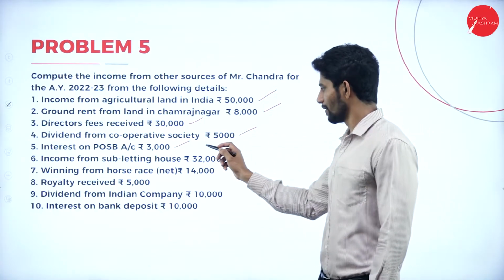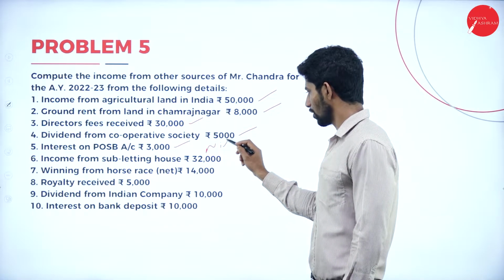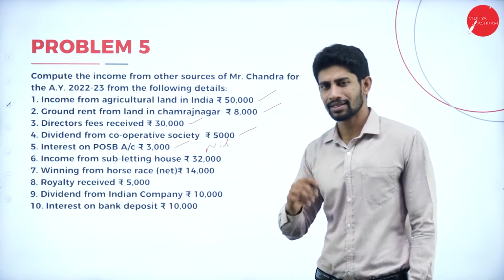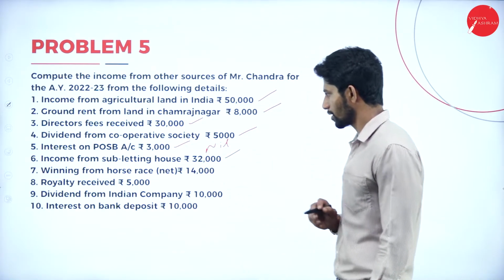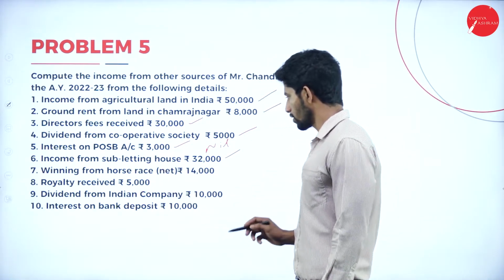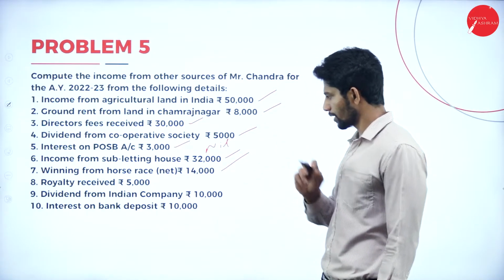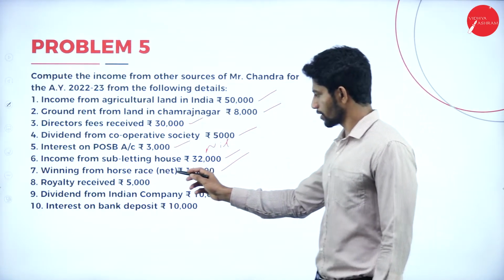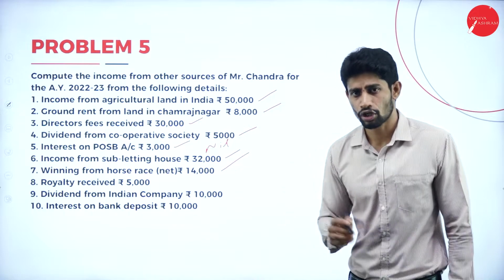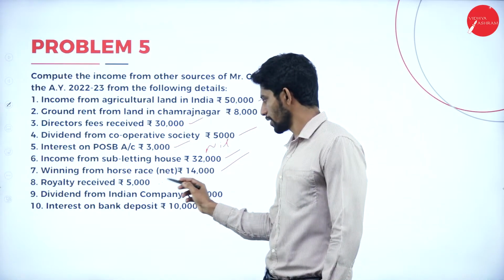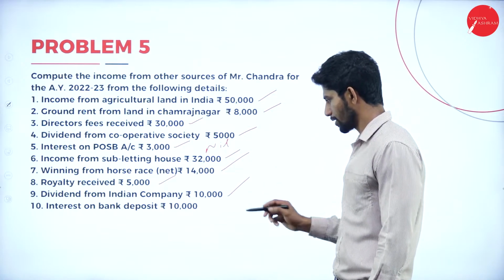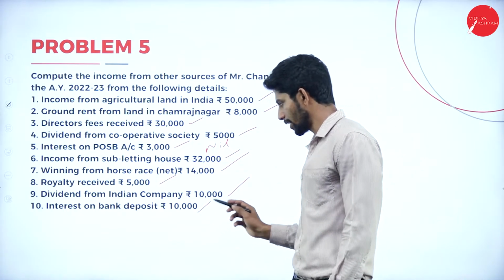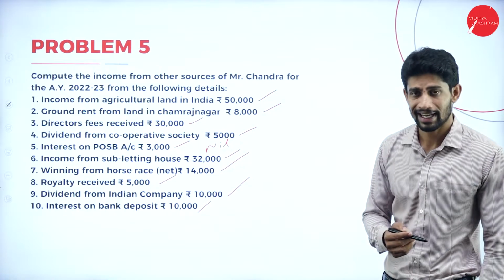So it is nil, because the received amount is lesser than the deductible amount. Next, income from subletting of house, taxable. Winning from horse race, taxable. Here the net value is given, and we are supposed to make it gross value. Next, royalty received, 5,000. Dividend from Indian company, taxable. Interest on bank deposit, taxable.